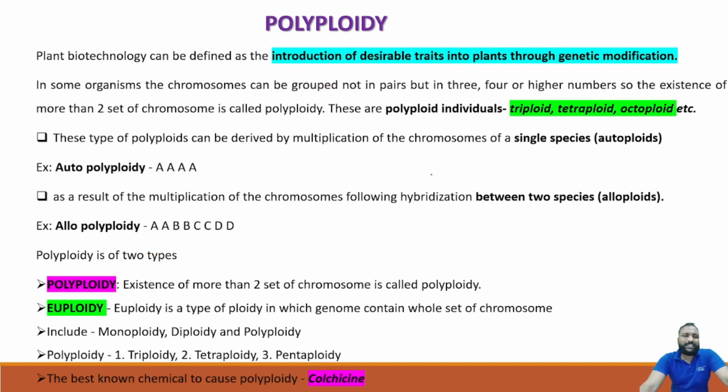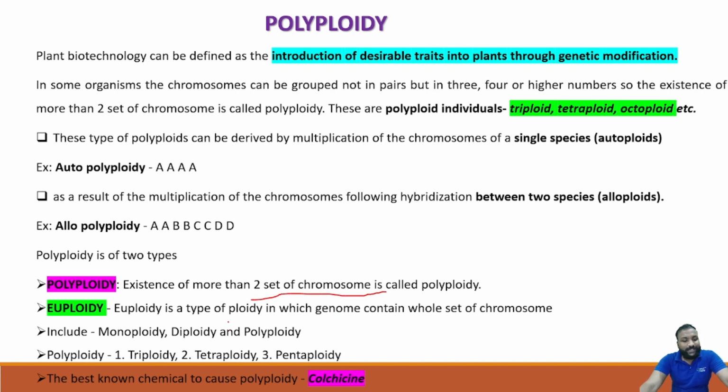Polyploid is nothing but more than two sets of chromosomes. If they come from the same species, that is autoploidy. Between two different species, that's alloploid. Existence of more than two sets of chromosomes is called polyploidy.